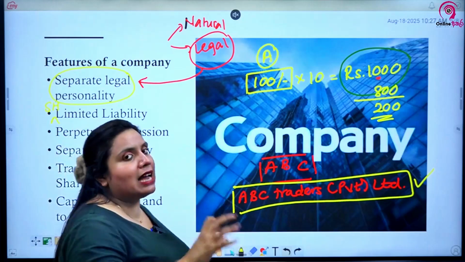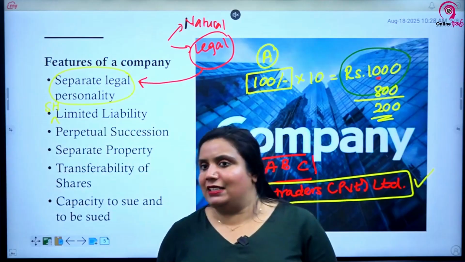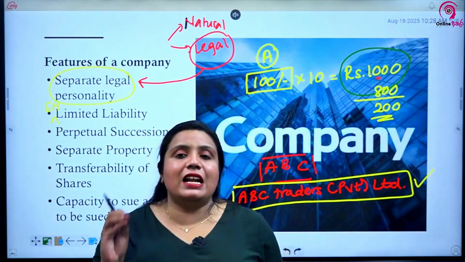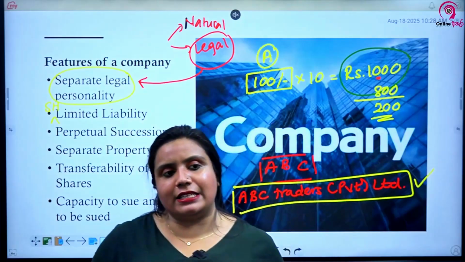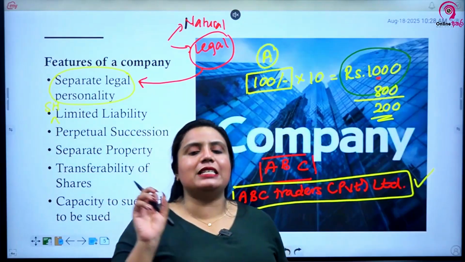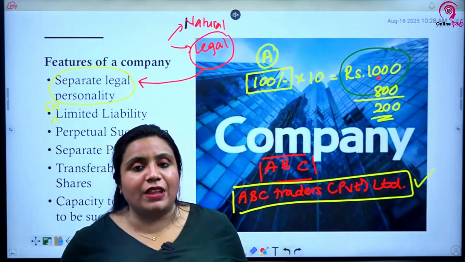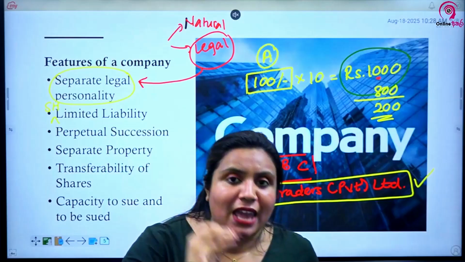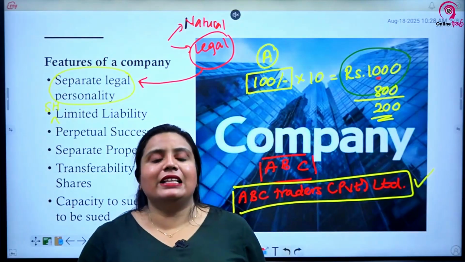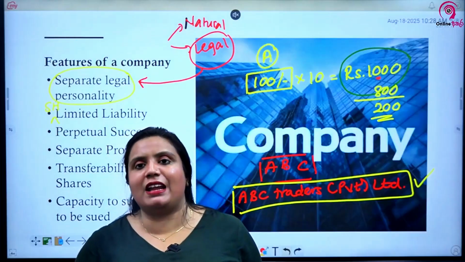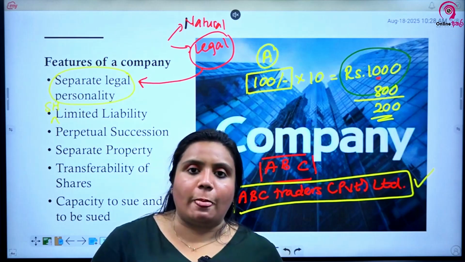Let's say A starts a sole proprietorship called A Traders. If A Traders is buying, let's say, simply a share, the receipt should be issued under the name of the person A, not A Traders. Let's say A and B together start a partnership called AB Traders, and AB Traders buys a share. The share should be under the names of the persons A and B, not AB Traders. Why? There's nothing called A Traders or AB Traders, no separate personality. They can't have assets of their own.